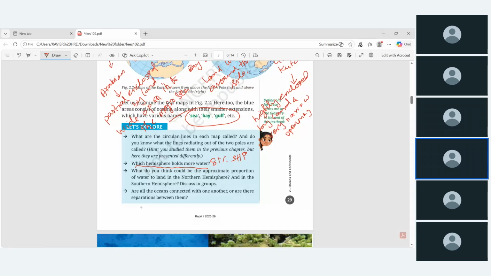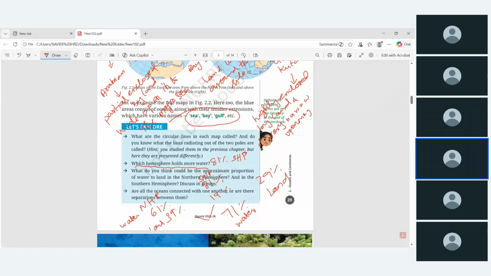If you write northern hemisphere and southern hemisphere like this, water is around 61% in the northern hemisphere. So land means remaining, land around 39%. In the southern hemisphere, water is 81% and land is the remaining 19%. But altogether, the entire Earth, globally 71% is water, and around 29% is covered with land. It is a general difference between these two.